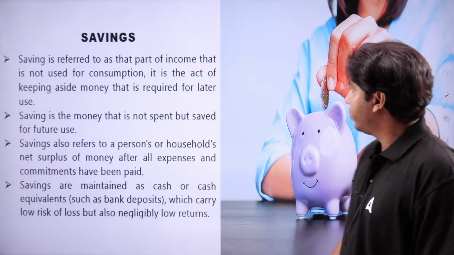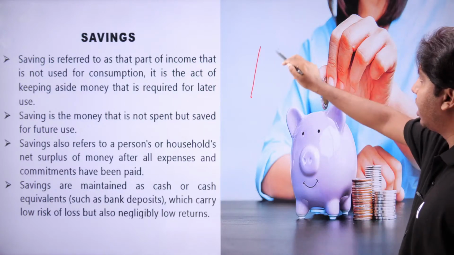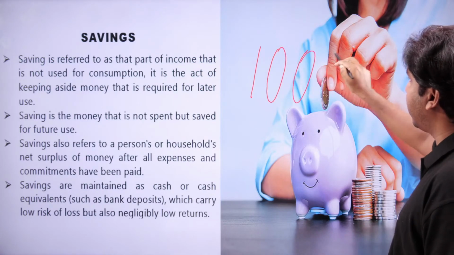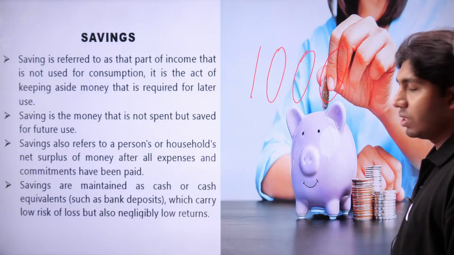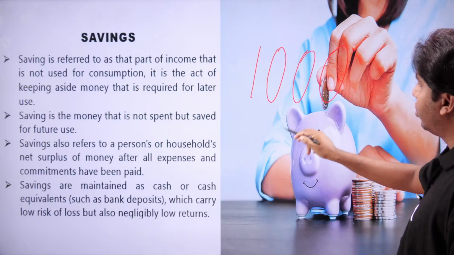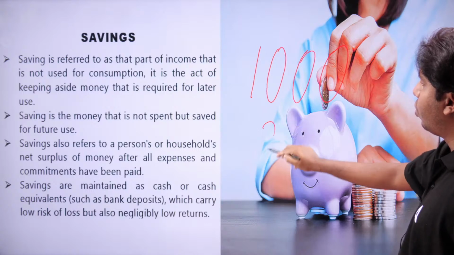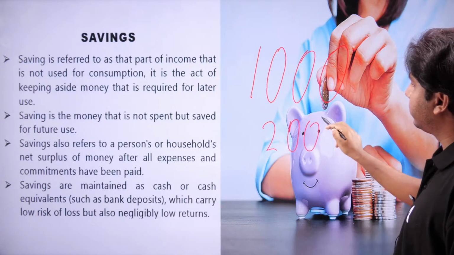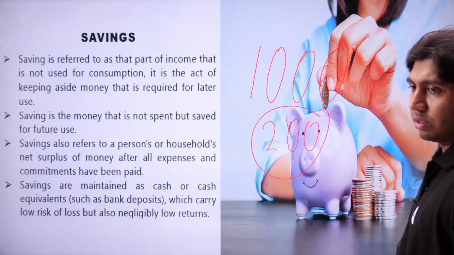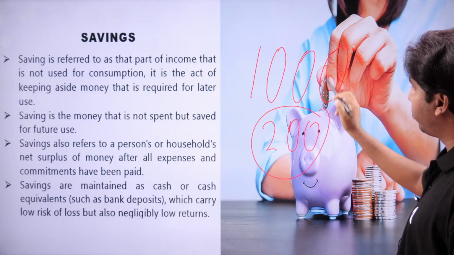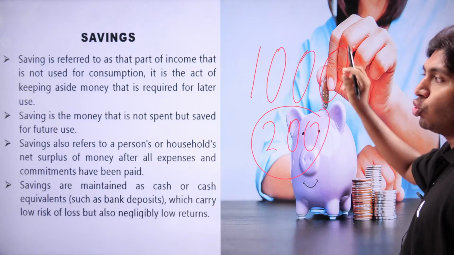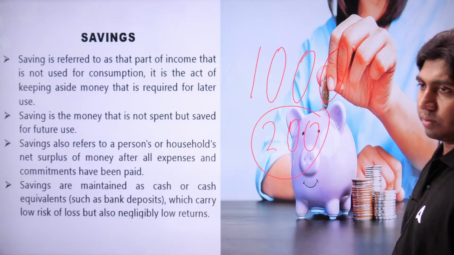For example, if a person is getting 1,000 rupees as salary, he saves 200 rupees in the bank. Out of this 1,000 rupees, every month he puts 200 rupees in a bank.